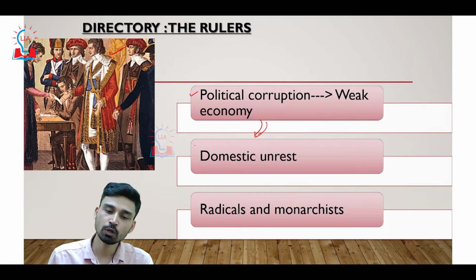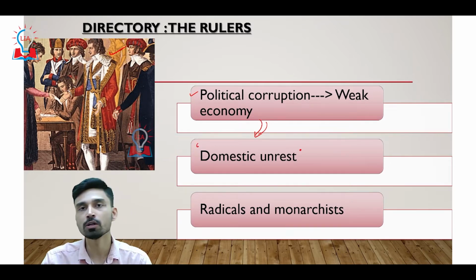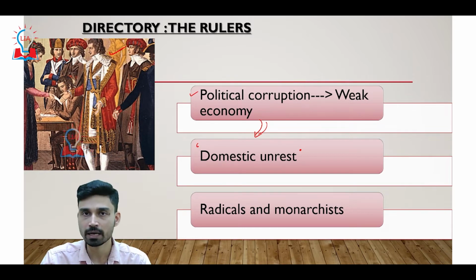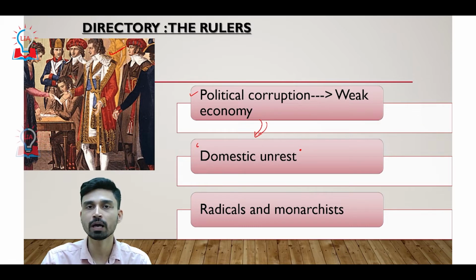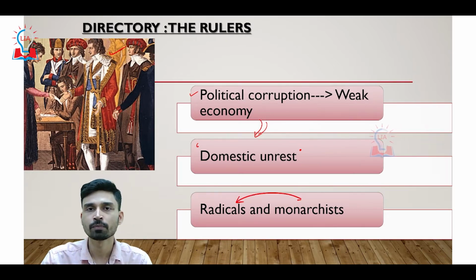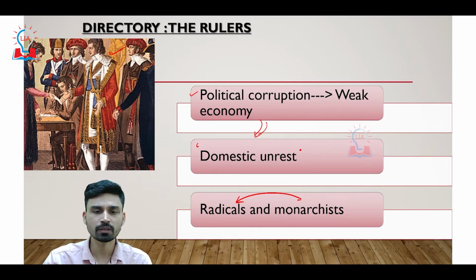And finally, not only was there domestic unrest, but there was also a tussle for power going on between two different groups of people. One group was called the radicals, while the other group was called the monarchists. Monarchists were basically aiming to restore the power of monarchy, the Bourbon dynasty, back in France, while radicals wanted to create an egalitarian society based on the principles I discussed: liberty, equality, and fraternity. So there was a very violent power tussle going on between these two groups of people. Within these circumstances, the situation was very unstable, very explosive.